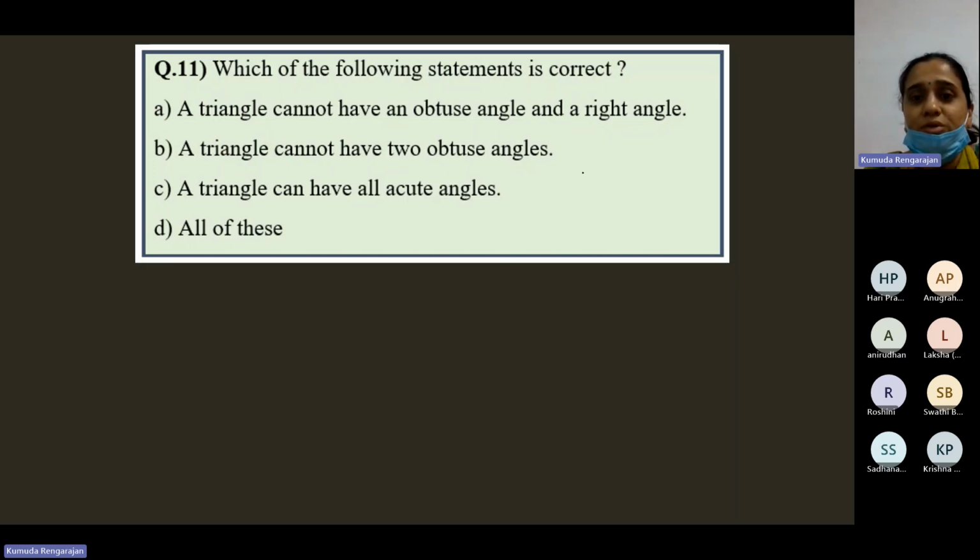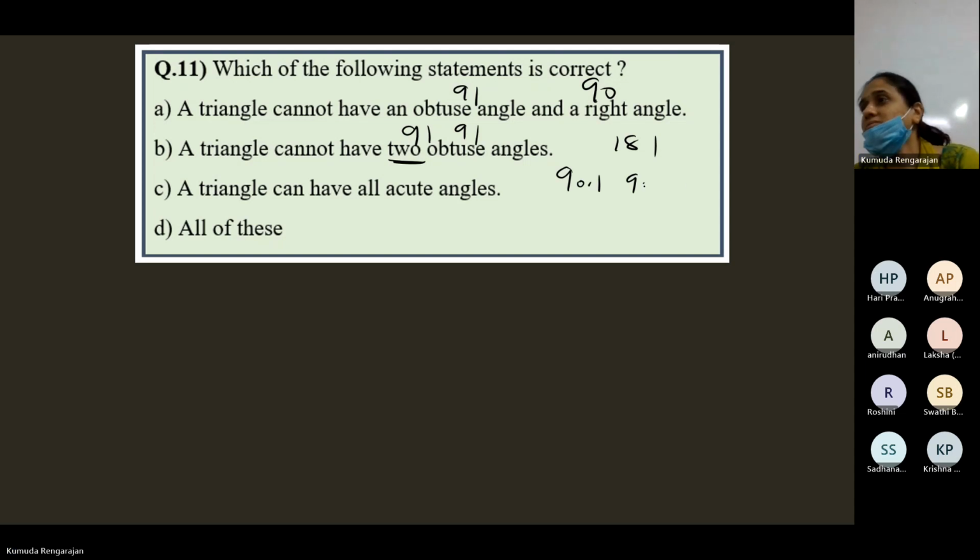Because you cannot have one obtuse angle and one right angle. One obtuse angle will be more than 90, and one right angle is 90. So the sum will be more than 180, right? For 2 angles itself, the sum will be more than 180. If it is 90 degrees and this obtuse is 91 degrees, the sum of these 2 angles is 181. Then what about the third angle? This itself is not possible. Then 2 obtuse angles, suppose 91, 91. Again, why 91? Even 90.1 will go more than 180. Then what about the third angle?